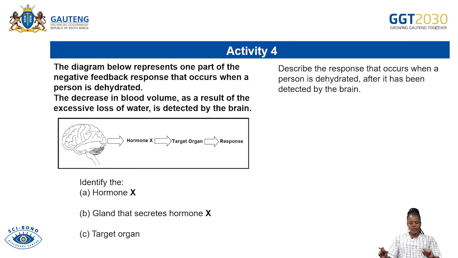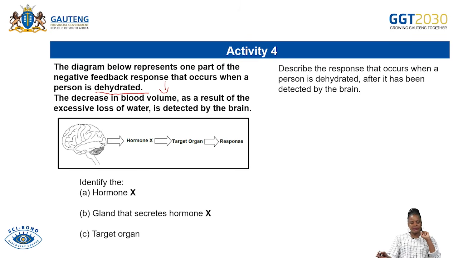Activity 4. Remember, we are on the last part of excretion. We are now dealing with homeostasis. Now, activity 4, here we are given the statement and the diagram below. The diagram below represents one part of the negative feedback response that occurs when a person is dehydrated. We know that when a person is dehydrated, it means that the level of water in that person's blood is low. So that is an imbalance.